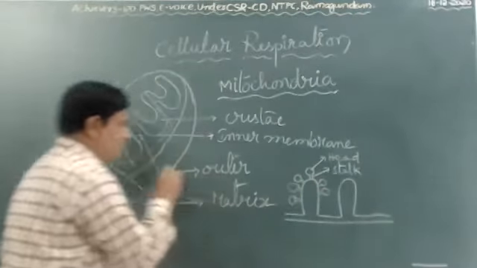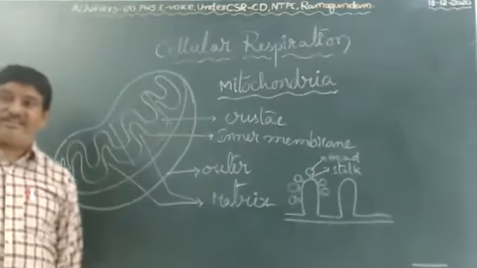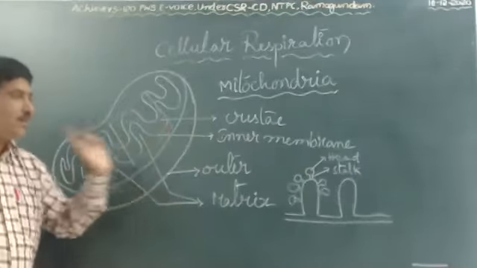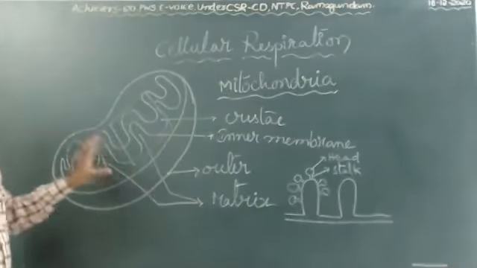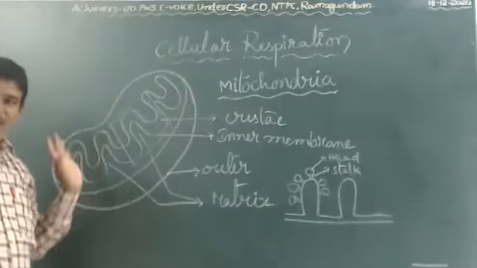Inside the mitochondria, respiration occurs. Why? Because inside the mitochondria, DNA, some granules, ribosomes, so many are present. But up to 10th class level, learn the diagram and label the parts. Here in mitochondria, cellular respiration occurs.